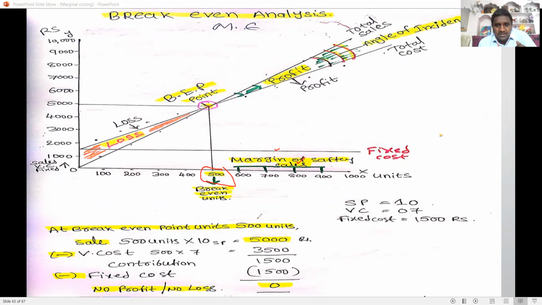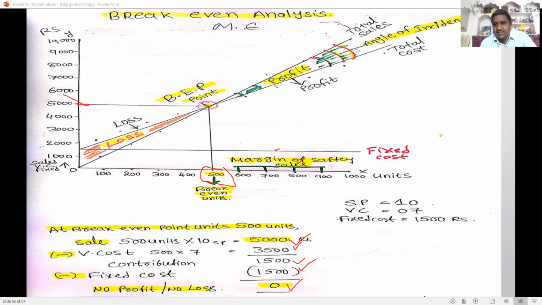At 500 units, the total sales at 10 rupees is 5,000 rupees. The variable cost is 500 multiplied by 7, that is 3,500. Contribution is 1,500, equal to the fixed cost of 1,500. So profit is zero and loss is also zero. At the break-even point, total sales equal total cost.